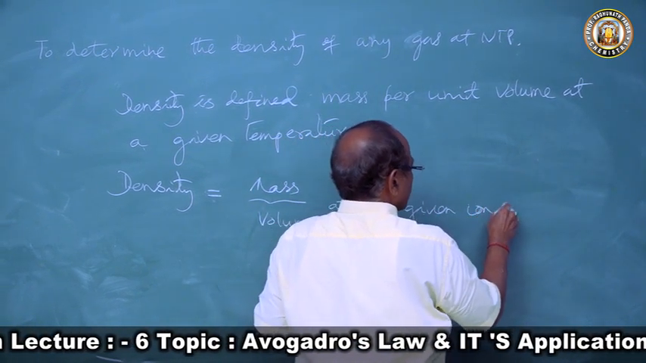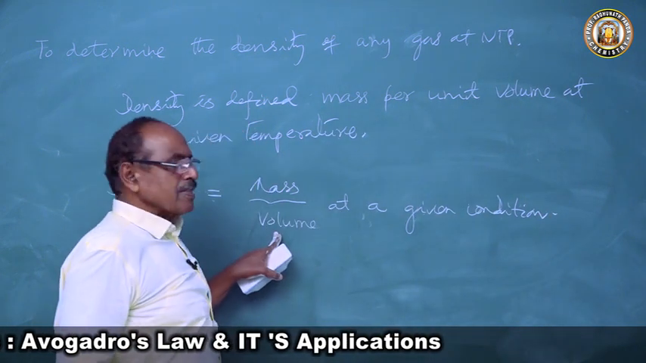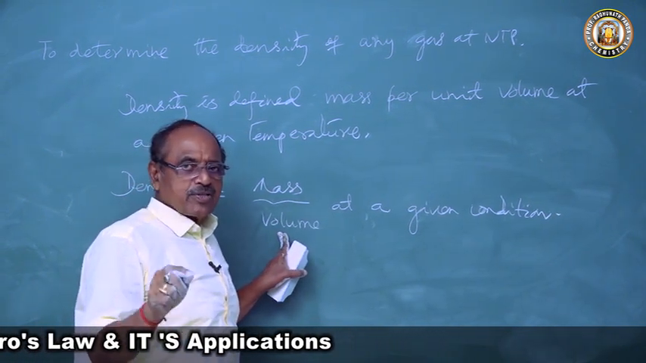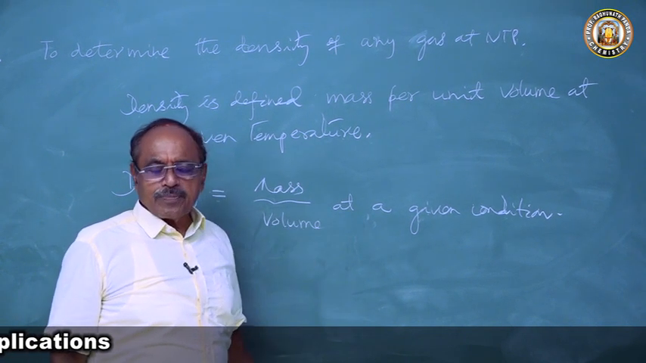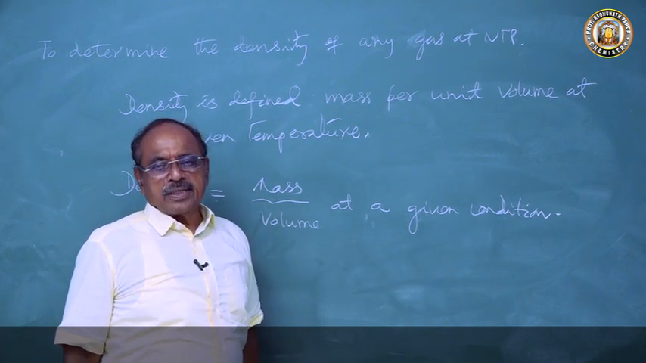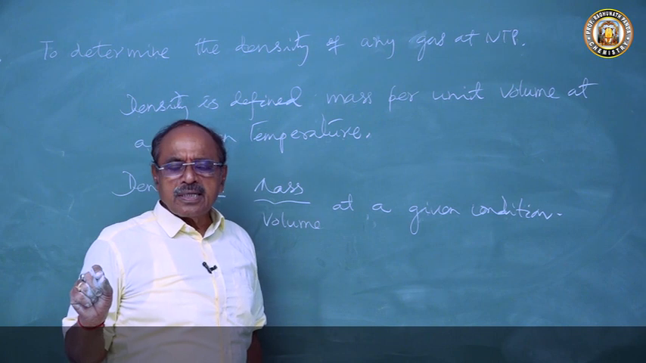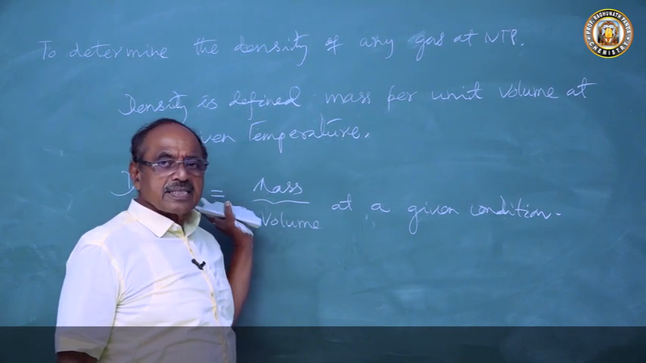That means we express why? Now volume depends on two factors. It depends upon the pressure. Volume is inversely proportional to pressure, and volume is directly proportional to temperature. So that is at a given condition, with pressure remaining constant and temperature remaining constant, the mass by volume is density.